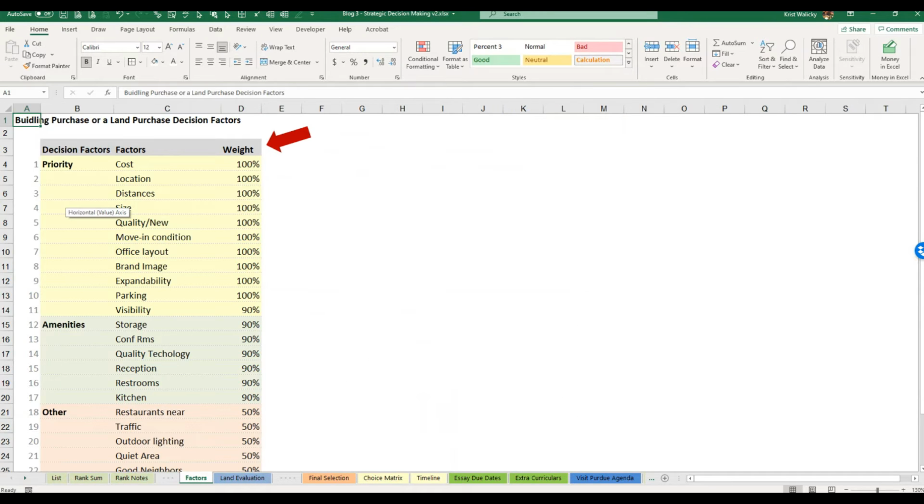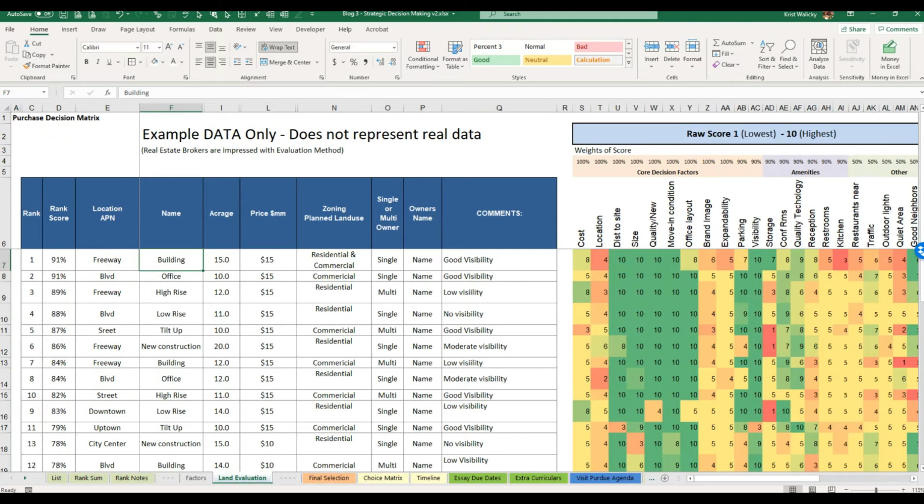Next thing we want to do is look at a purchase. Could be a building, could be land. This is just a basic template, but I've added a weighting factor because obviously if you're doing 20 or 30 different variables, some variables are going to matter more, such as the cost and location and size versus if there are conference rooms or the reception area. So using these weighted areas, again, here is a detailed ranking summary. All this is example data.